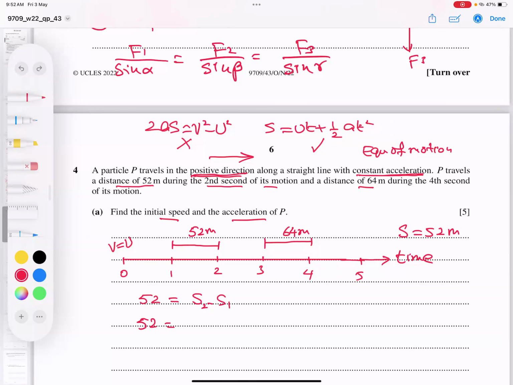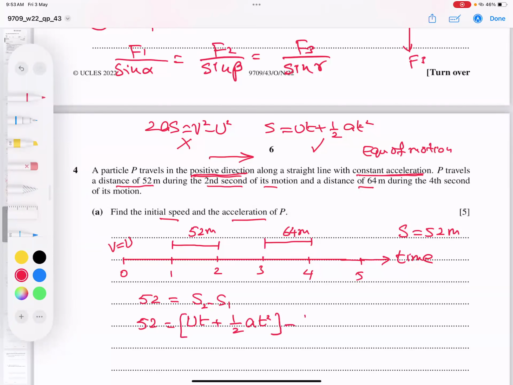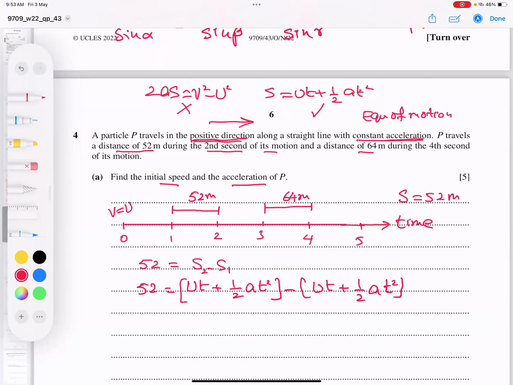So let's apply. I'm writing UT plus half AT square for one time, and minus UT plus half AT square for the second time. U remains U, and for time, first I use T2.